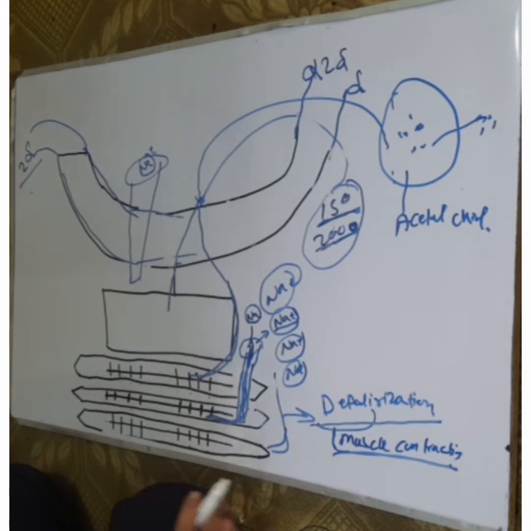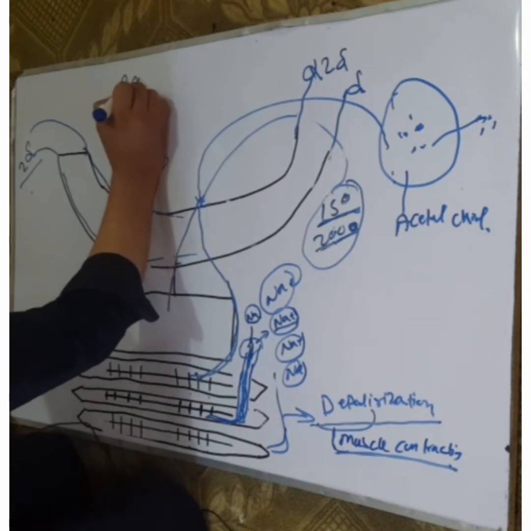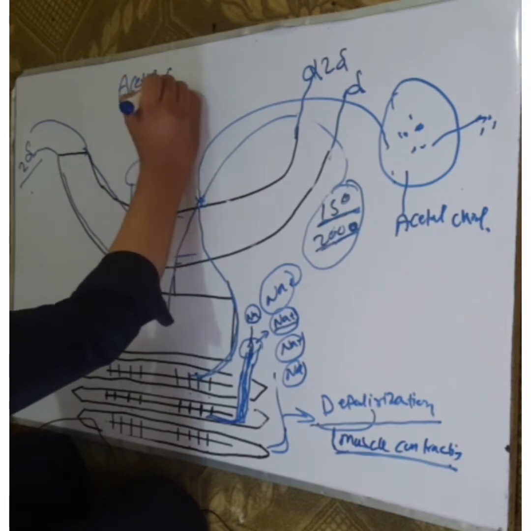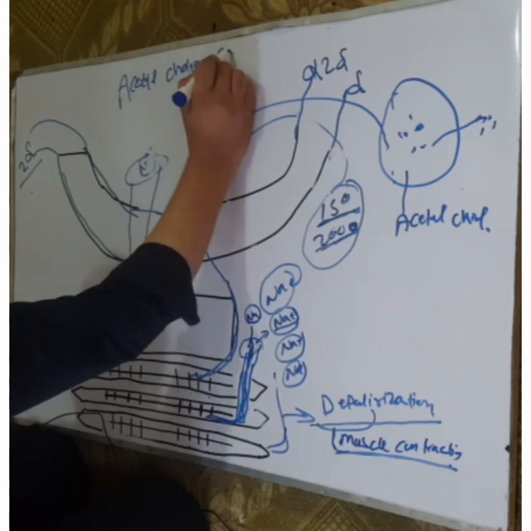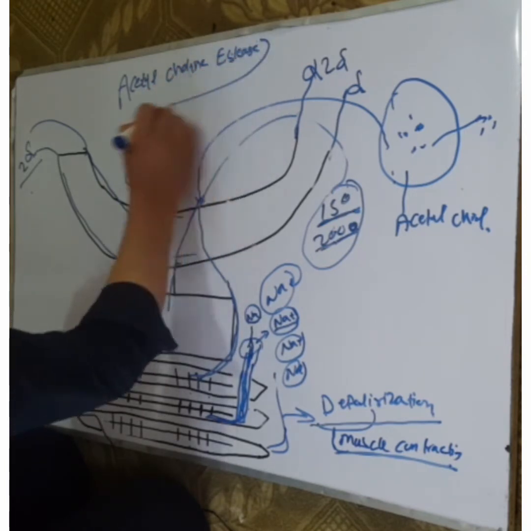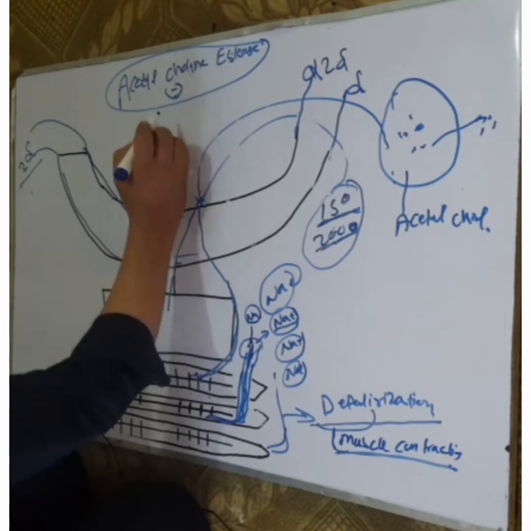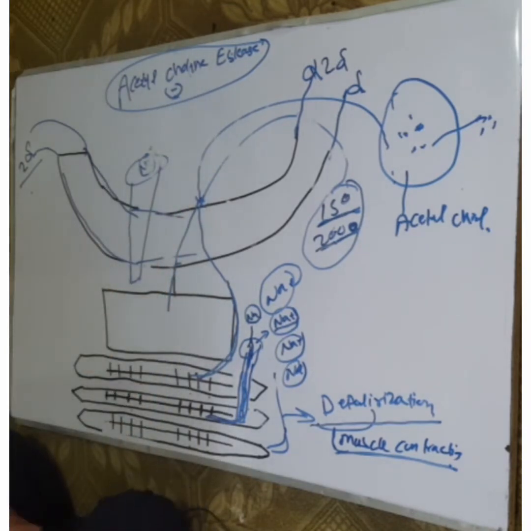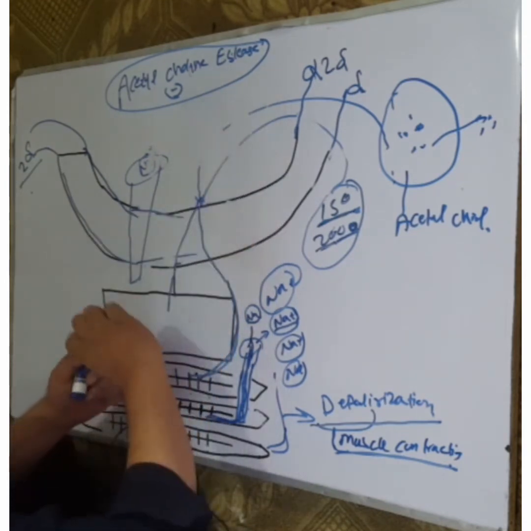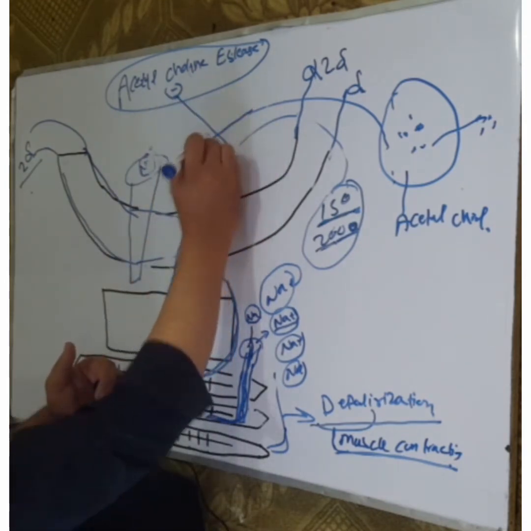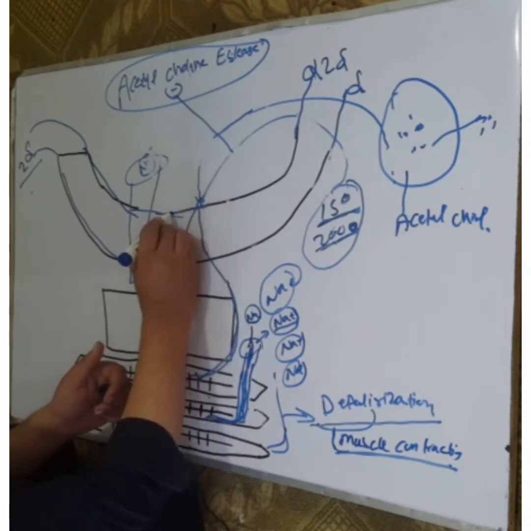When there is no need for muscle contraction, this process is stopped by an enzyme called acetylcholinesterase. Acetylcholinesterase stops the action of acetylcholine and inhibits the binding of acetylcholine to the acetylcholine receptors.